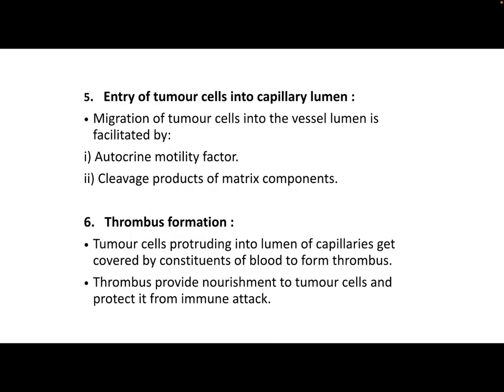Fifth step is entry of tumor cells into the capillary lumen. Here there is migration of tumor cells into the vessel lumen, which is facilitated by the autocrine motility factor or cleavage products of the matrix components. Sixth step is thrombus formation. That is, once the tumor cells have entered the lumen of the capillaries, they will get covered by the constituents of the blood to form a thrombus. This thrombus formation helps the tumor cells to get nourishment as well as protects them from immune attack of our body.